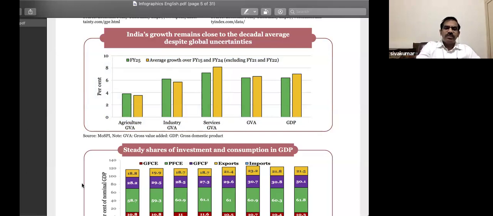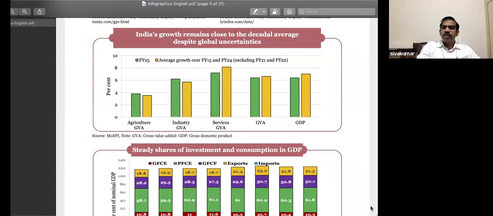So can someone point out the difference between gross value added and GDP? Yes, friends. Can someone point out what's the difference? If you look at the rate of change in GVA, it is around 6.2%, and more or less the same is the rate of change in GDP. So what do you think is the difference between gross value added and GDP?